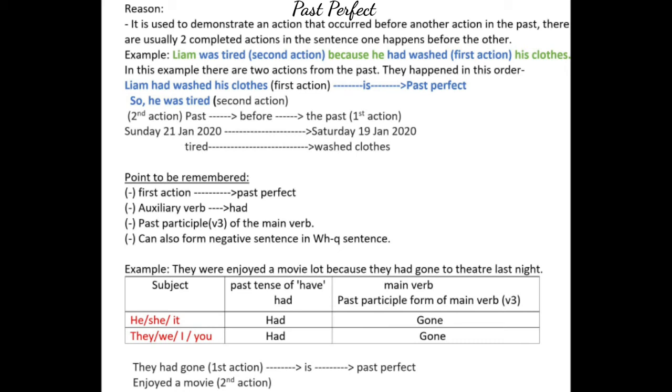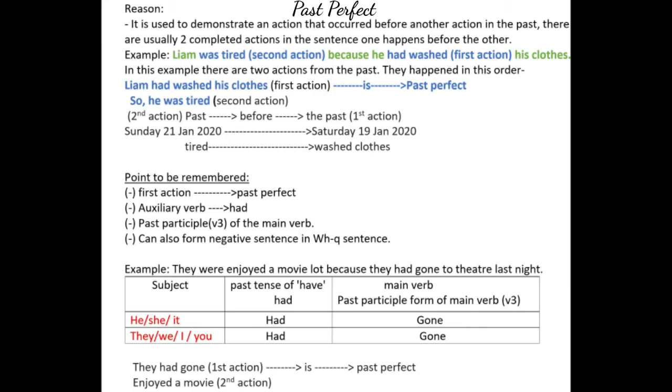In this example, there are two actions from the past. They happened in this order. Liam had washed his clothes. First action is the past perfect. We are representing first action is past perfect and the second action is he became tired. That means he was tired is the second action. Here our past perfect form of tense is over. I hope you guys understood very well with examples.